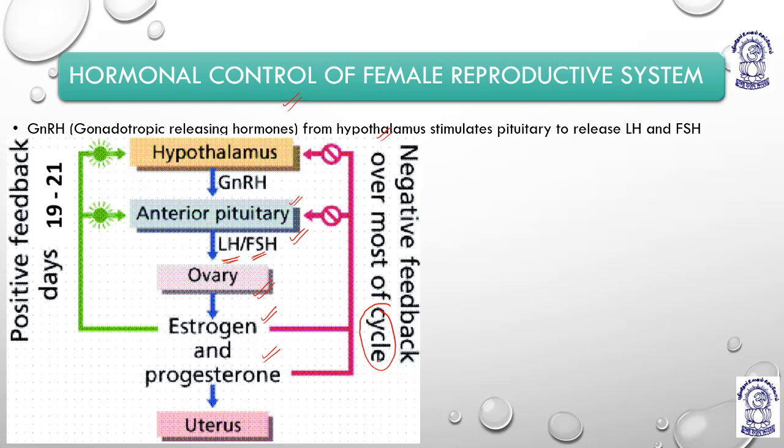On the command of hypothalamus, anterior pituitary works. On the command of anterior pituitary, LH and FSH are secreted, which basically activates the ovary. The ovary activates to secrete estrogen and progesterone, and these two hormones work on the uterus. So I hope you got it till here. So we are moving to the next slide.